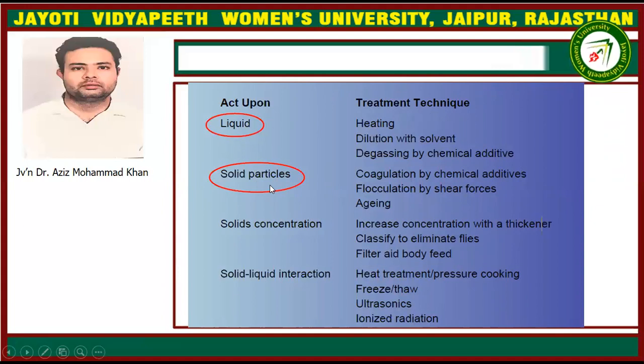To the solid particles, we can add coagulating agents, we can flocculate them, and we can increase their concentration. We can increase the solid and liquid interaction so that these compounds come together. The methods of interaction between solid and liquids are heat treatment, freeze thawing, ultrasonication, and the ionic method.